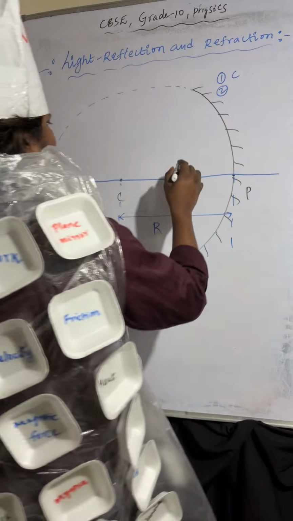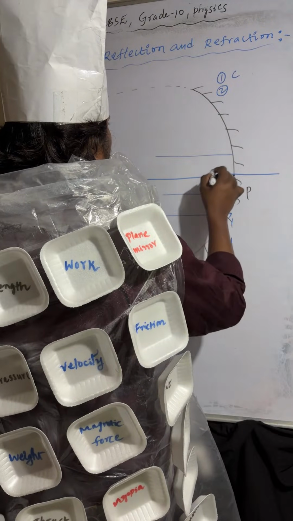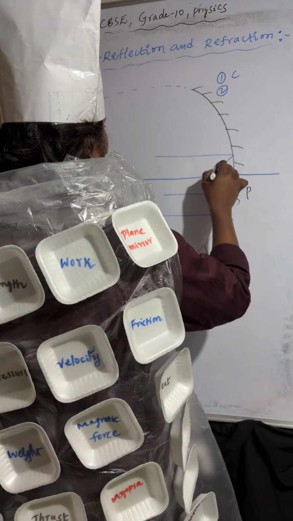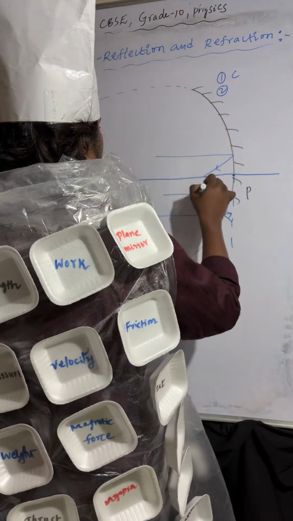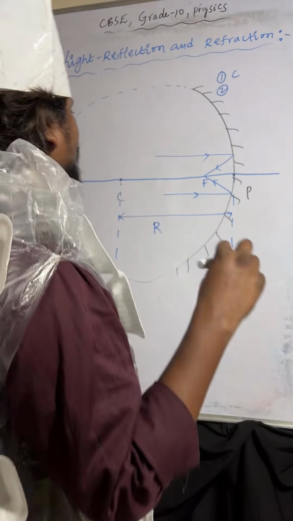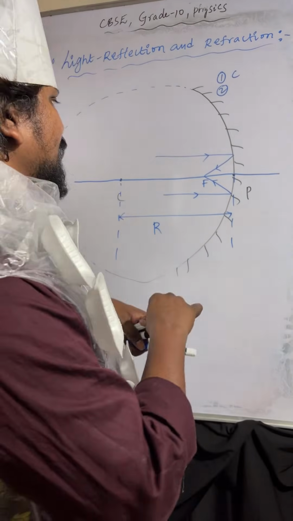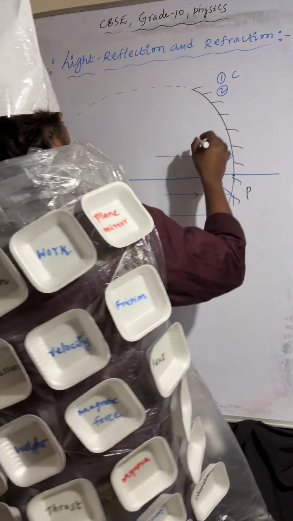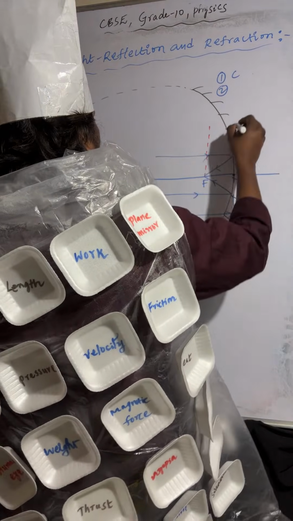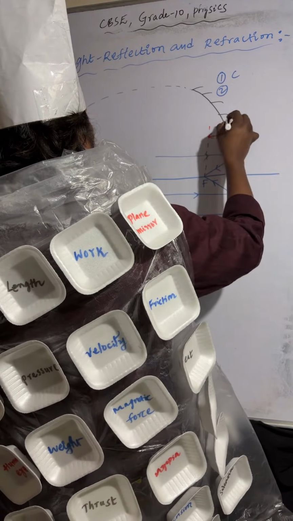After reflection, all light rays meet at one point on the principal axis. That is the focus. Understood? And the distance between focus and pole is called focal length.